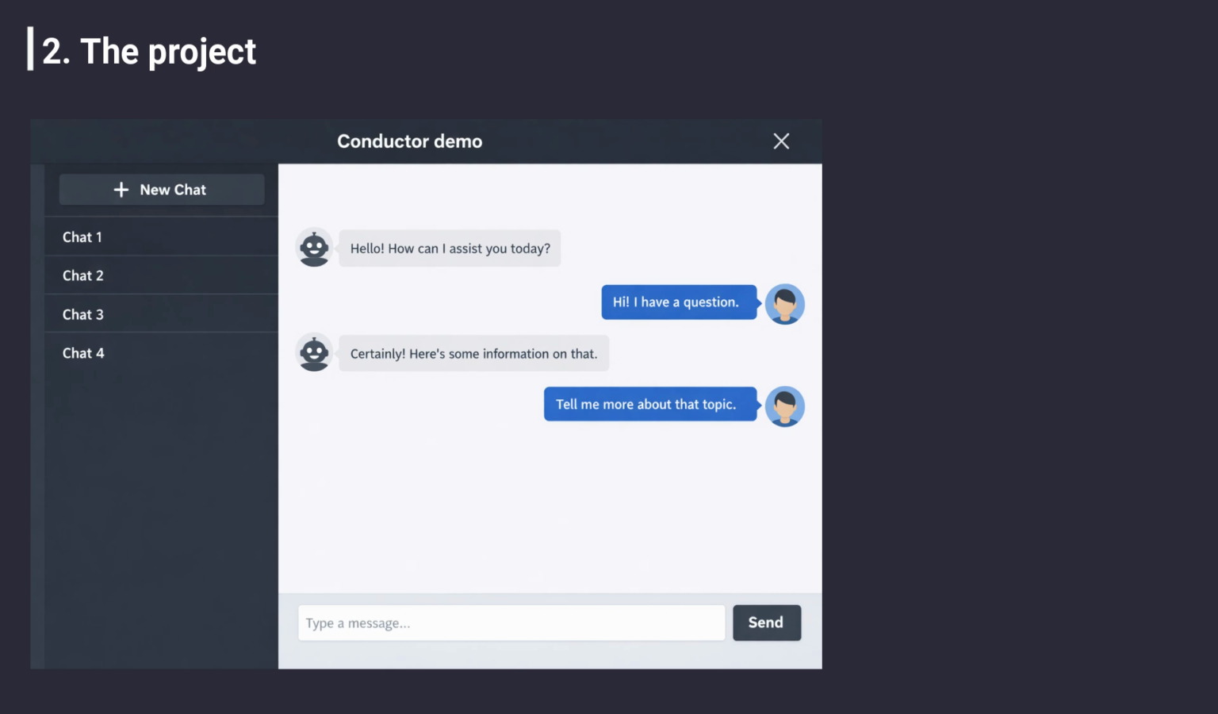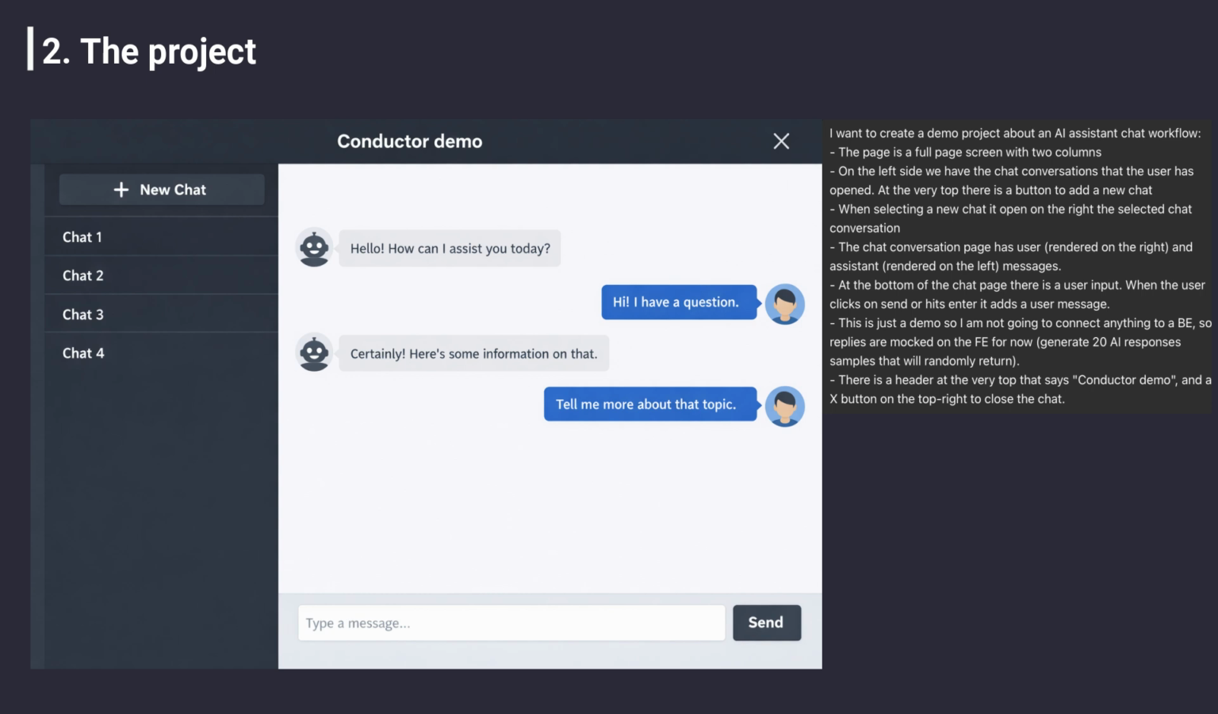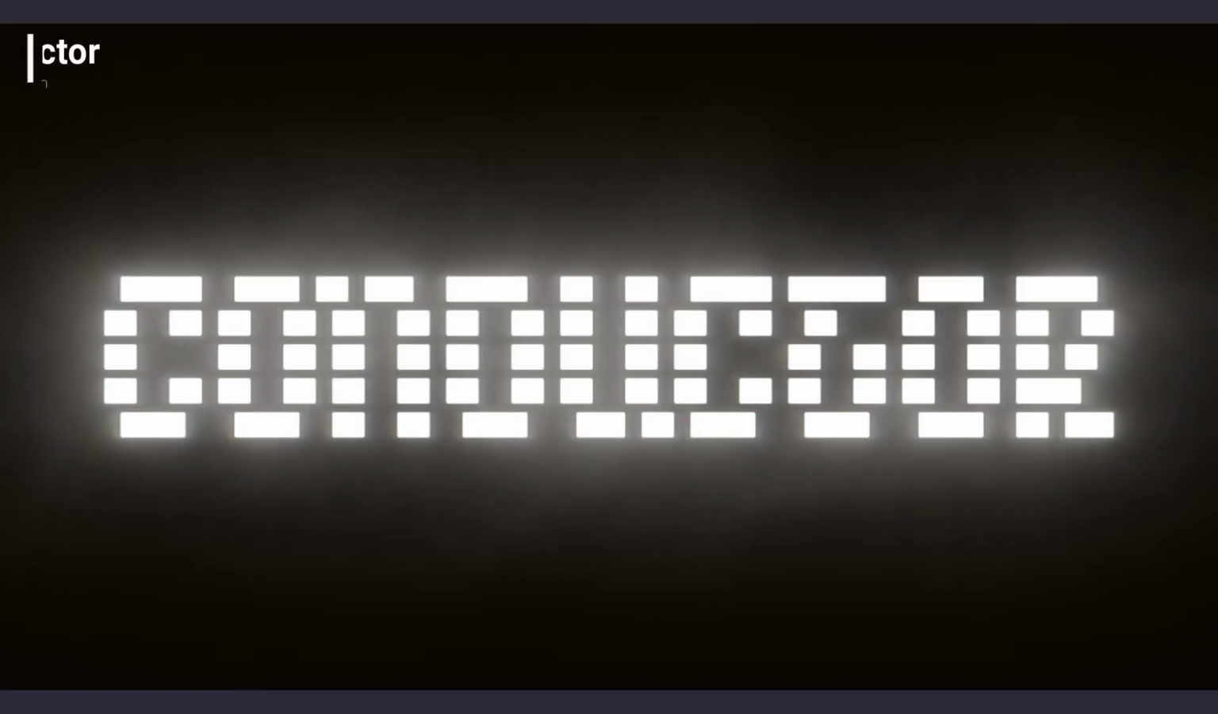For this demo, we will develop an AI assistant type of chat workflow. We have a sample design of what we want and some specs about the required functionality. For this demo, we will keep it simple and we will use mocked AI responses and local storage for the chat workflow states with Zustand. To orchestrate all the Claude Code agents that we will require to develop this app, we will use Conductor, a graphical interface tool to manage the execution in parallel of AI agents.